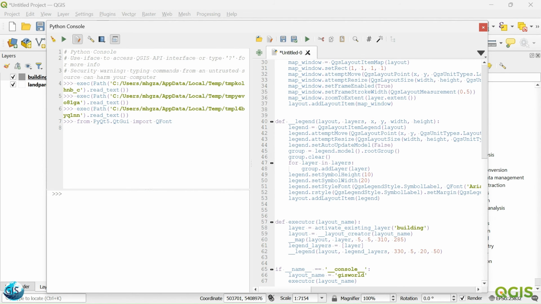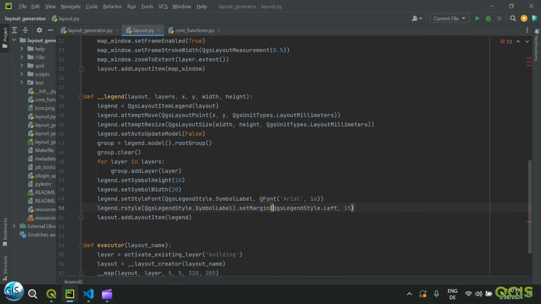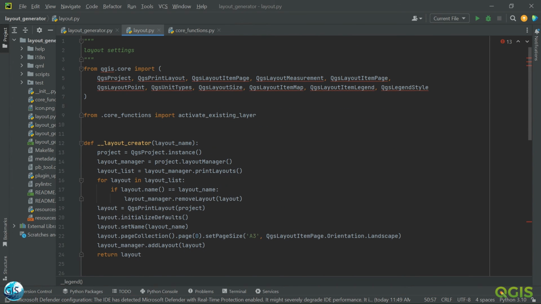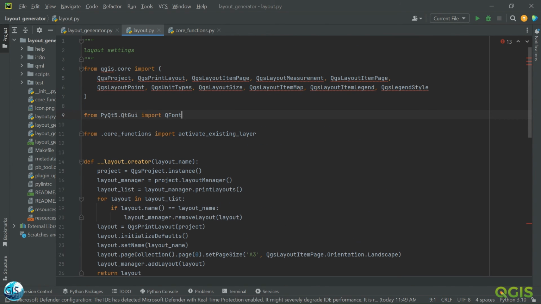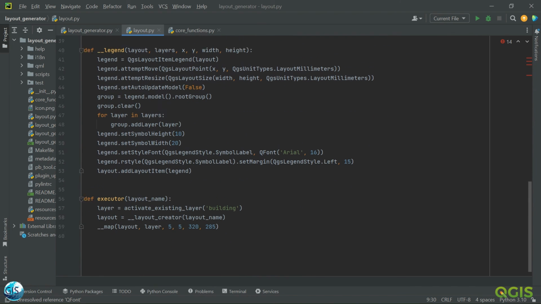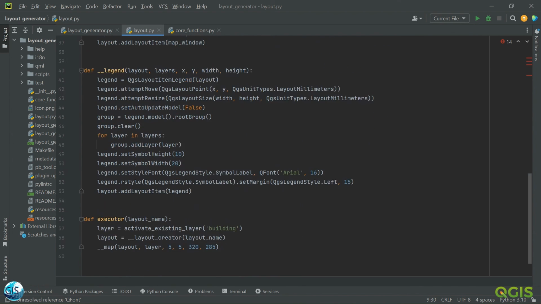Yes, it's perfect. We will just take it. You see that you don't need to memorize everything or keep everything by heart. Just do it as simply as possible. So here we have a QFont. I think everything looks fine.